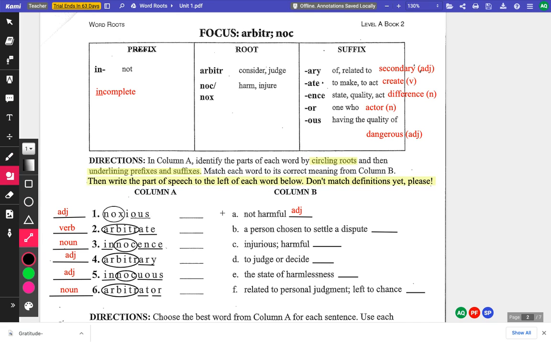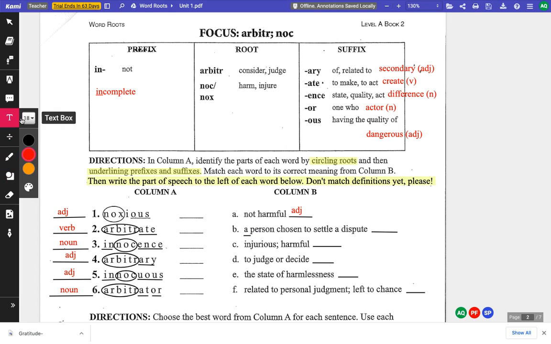We always notice if we have that article there, like a person, that means that we're defining a noun because a person is a noun. Injurious or harmful, those are describing words. We're looking for an adjective.